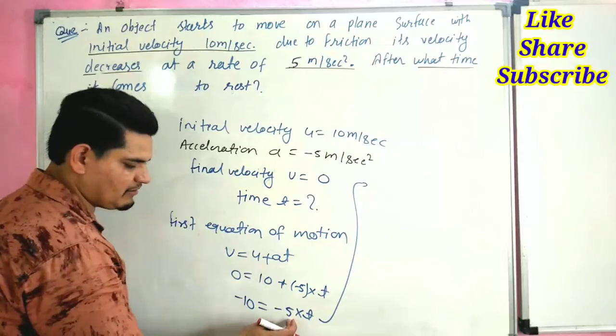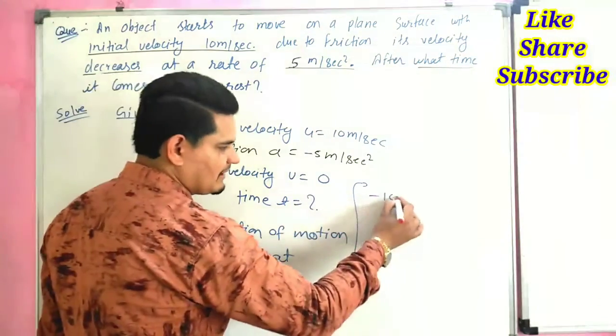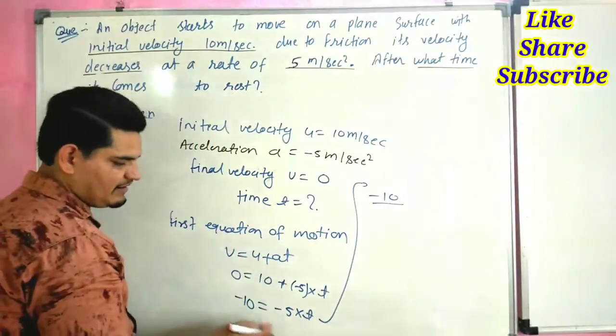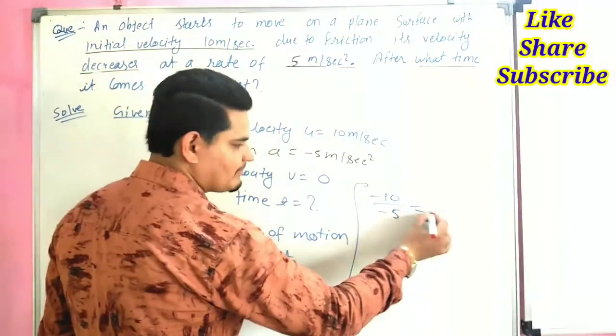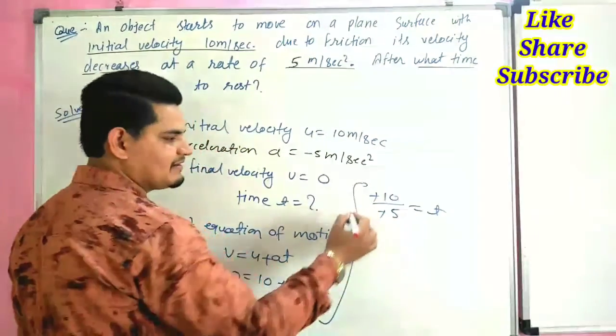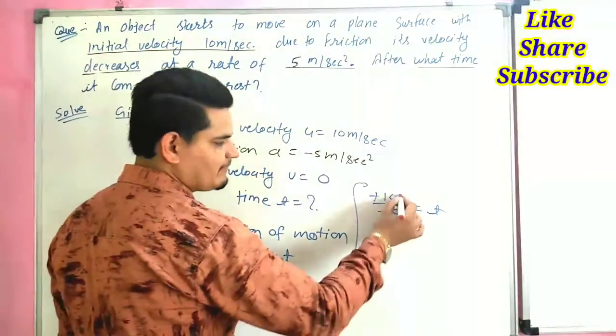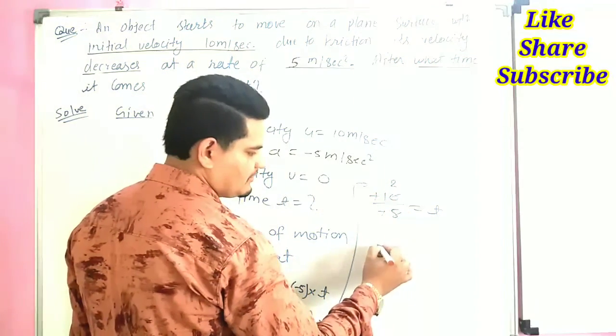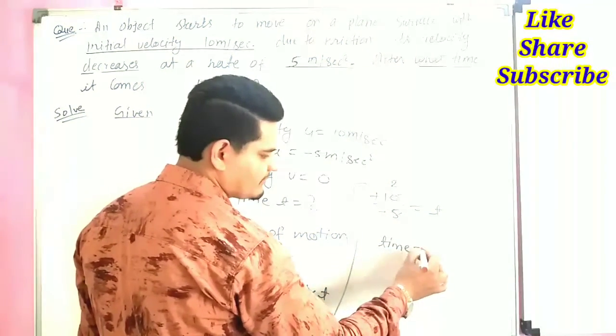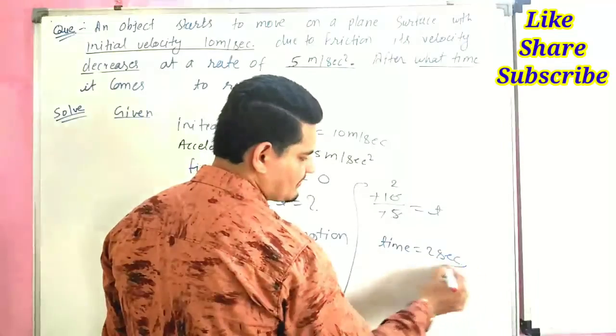So this multiply goes to divide. Minus 10 is divided by minus 5. Minus and minus cancel. 5 1 5, 5 2 10. So time is equal to 2 seconds.